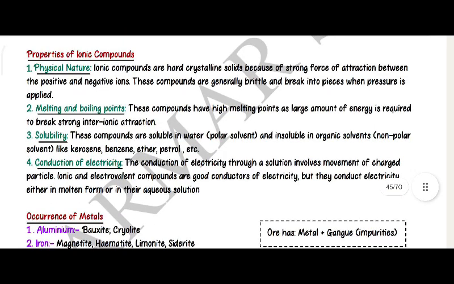Properties of ionic compounds. Physical nature. Ionic compounds are hard crystalline solids because of a strong force of attraction between the positive and negative ions. These compounds are generally brittle and break into pieces when pressure is applied. Melting and boiling points. These compounds have high melting points as a large amount of energy is required to break strong interionic attraction. Solubility. These compounds are soluble in water, a polar solvent,